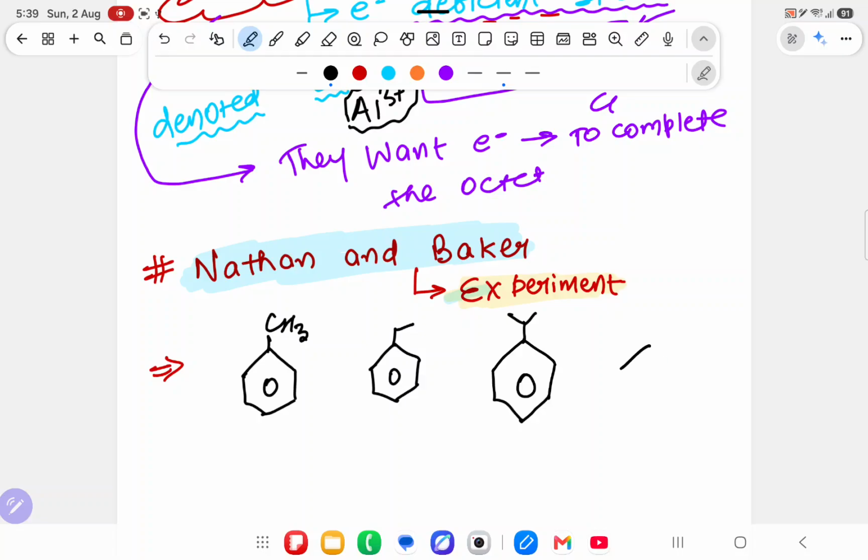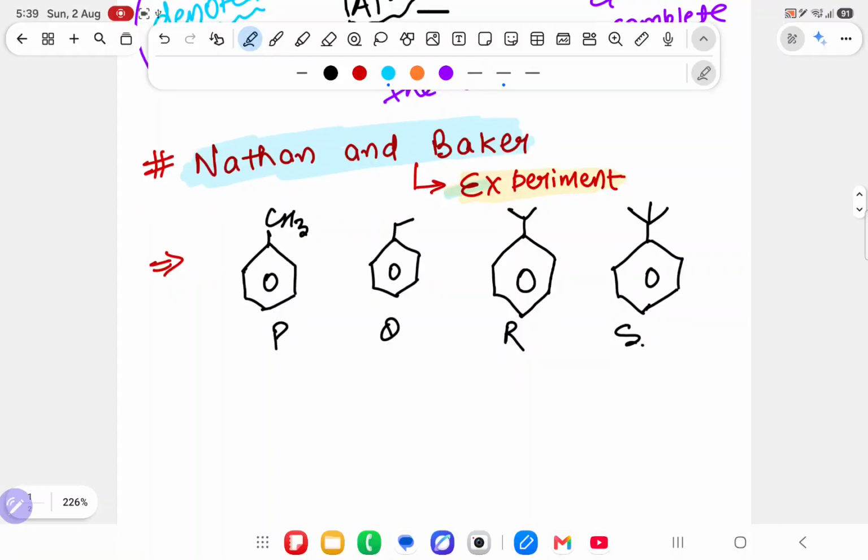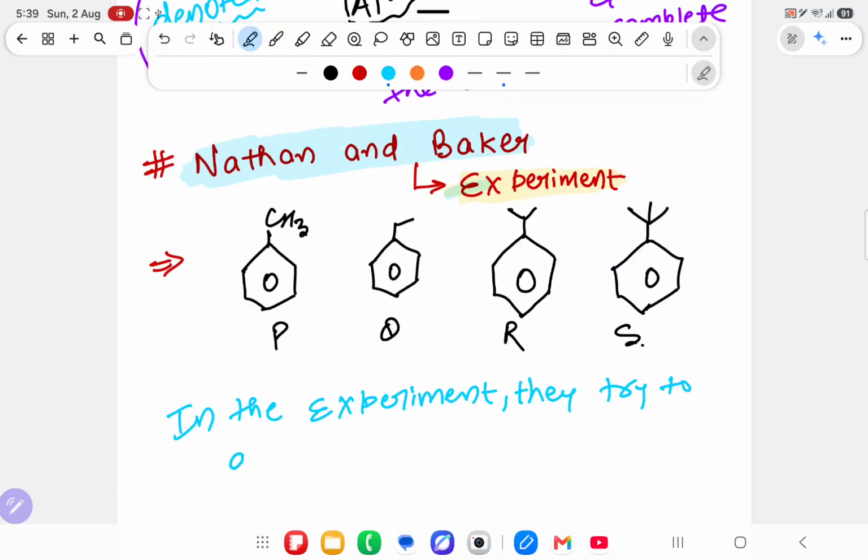I will tell you. Nathan and Baker had just completed the topic called inductive effect. After completing it, suppose this is P, this is Q, this is R, this is S, and they decided to do one experiment. In the experiment, two scientists tried to attack an electrophile on benzene.